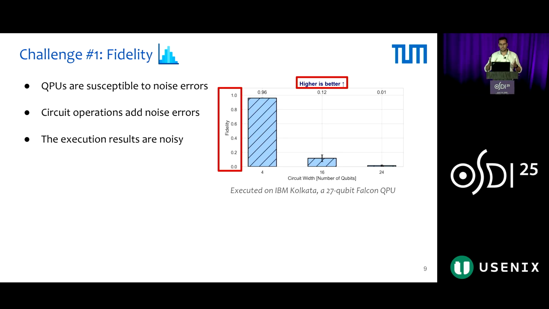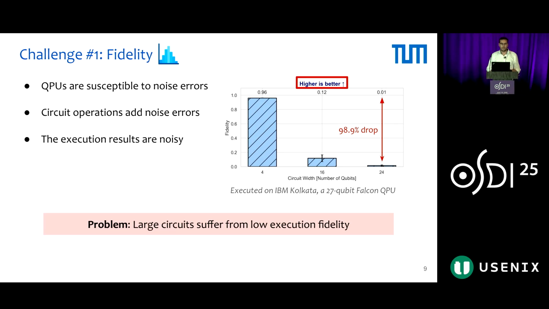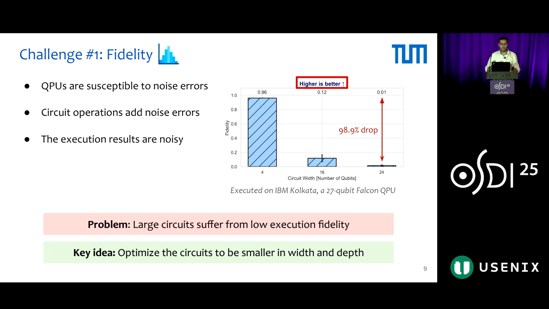It is the standard metric in quantum computing, and we are going to use it a lot in this presentation. Higher is better. On the x-axis, we increase the circuit width, the number of qubits, so the application size. And we can see that there is almost a 99% drop in fidelity for large circuits. The problem is that large circuits suffer from low execution fidelity. However, we can optimize the circuits to be smaller in width and depth, which leads to better fidelity.